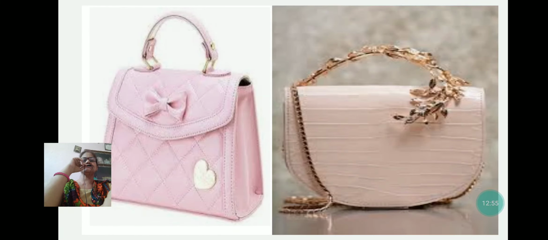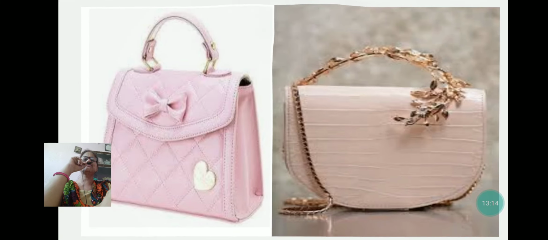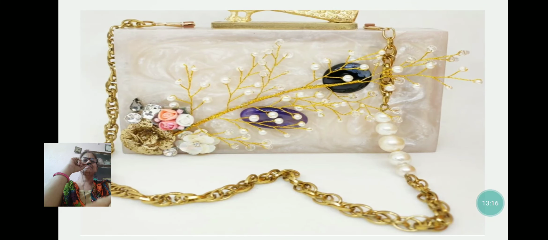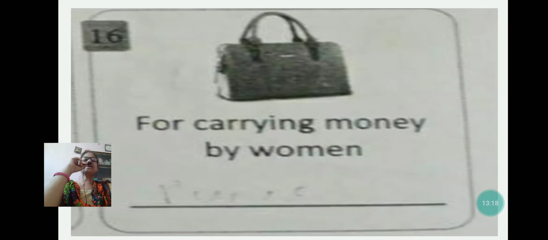Next comes, see, purse. We use it while going to school also, we use purse to keep the mobile, Bluetooth, earphone, charger, and some money, key, many things are kept in this. And usually you will see ladies using this type of purses, fancy purses, for carrying money by women, and this is purse.